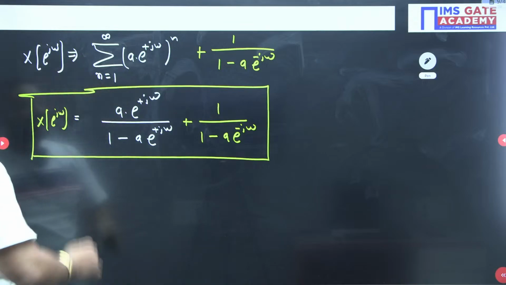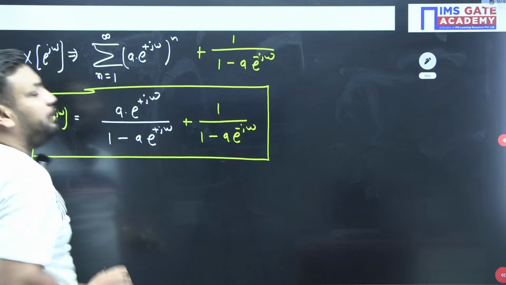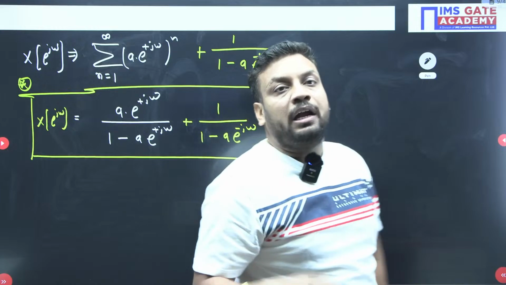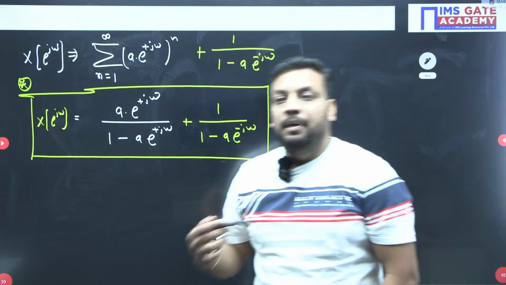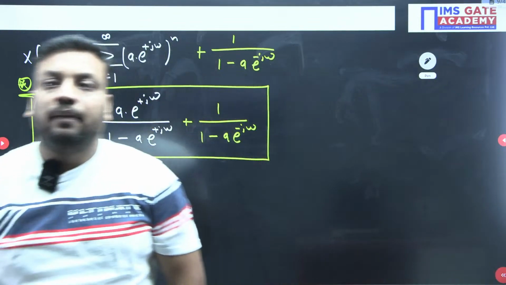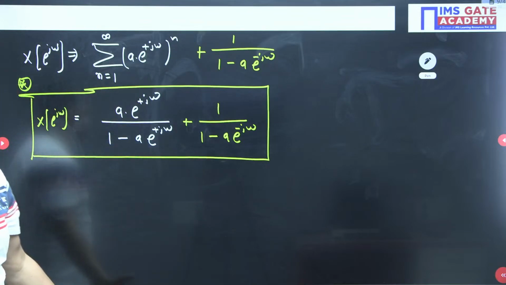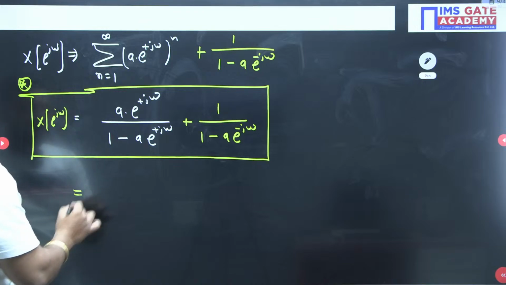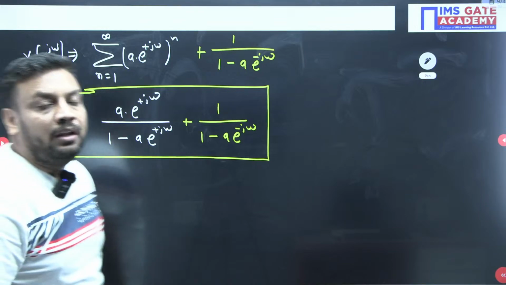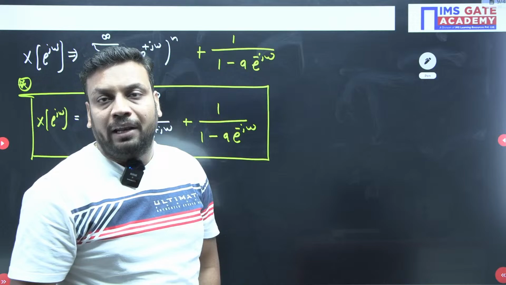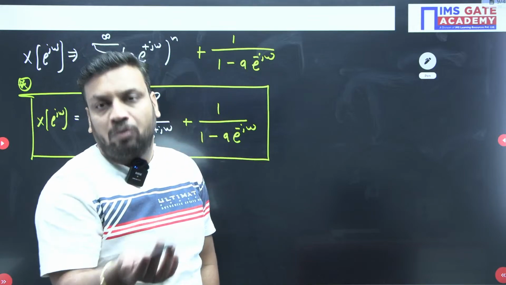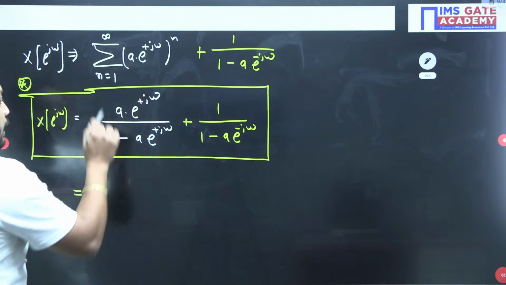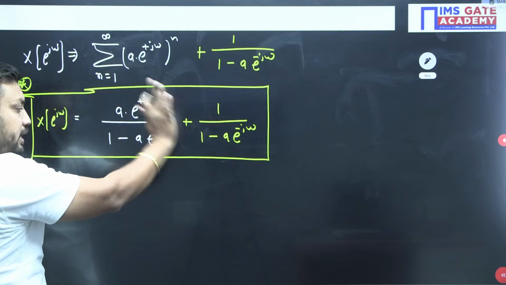Now, student, this can be one form. But if we are looking to make it a standard result, then we can further calculate and make a final expression that will be easy to remember, and maybe the examiner will ask a question where the answer is given in that particular form. So student, right now my work is already done. I already calculated the Fourier transform.